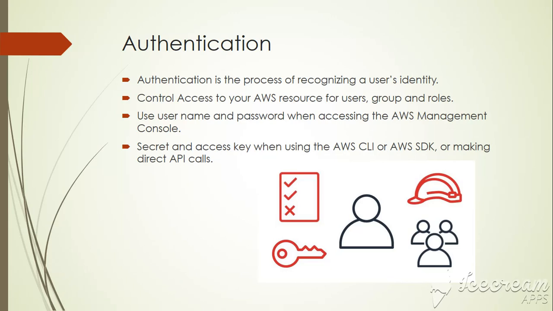The authentication from the console as a root user: you must sign in with your email address and password. As an IAM user, we should provide our account ID or aliases and then your username and the password. To authenticate from the API or AWS CLI, you must provide your access key and secret key.